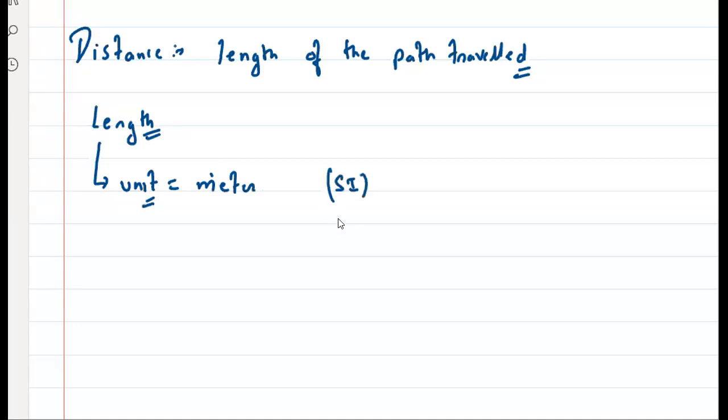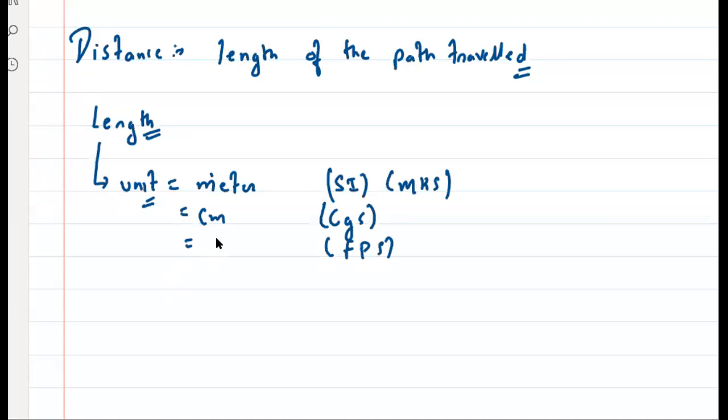What about the CGS unit? CGS unit is centimeter. Very good. So the meter is also called the MKS unit, right? And the third is the FPS unit. So in FPS unit, what is the unit of length? Foot.